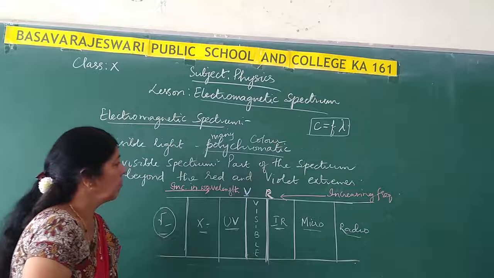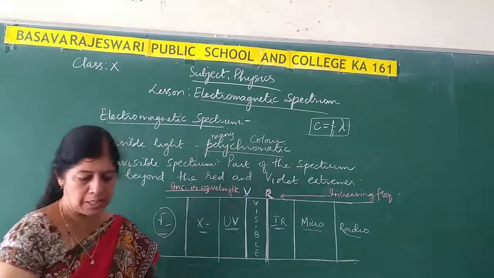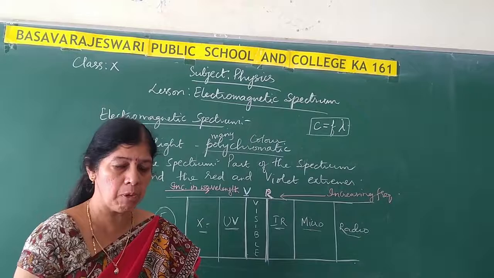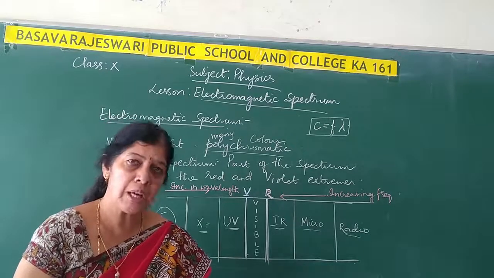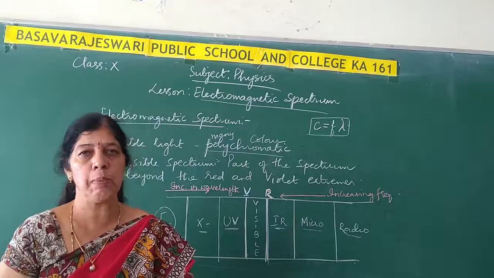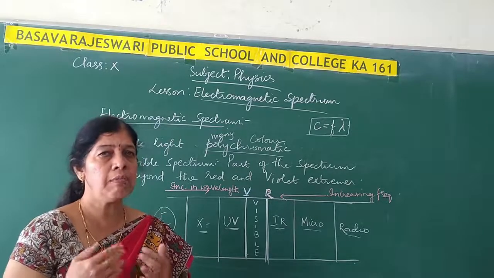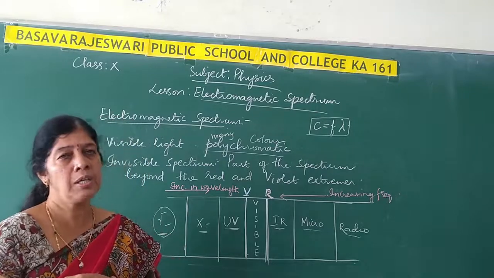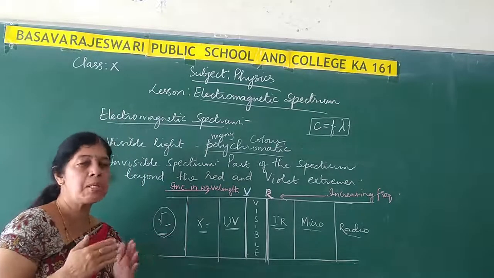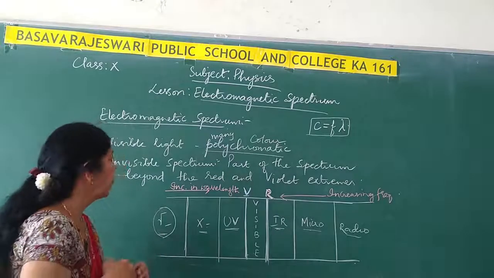Understood? Now in your textbook, there is a table which lists the wavelength range and the frequency range of all the electromagnetic radiations. You have to remember the wavelength range and also the frequency range of all these radiations. Understood? Just the approximate wavelength range and frequency range must be remembered. Okay.